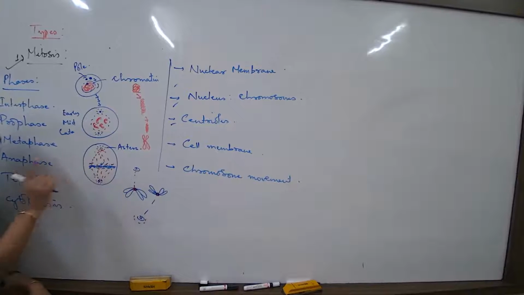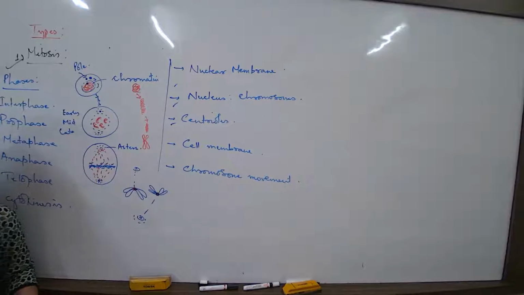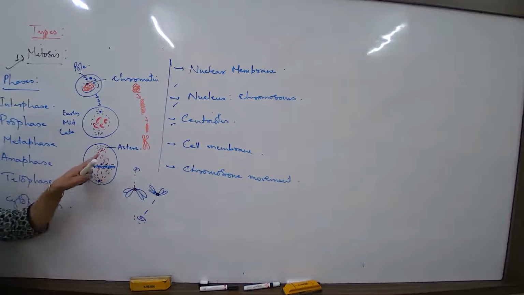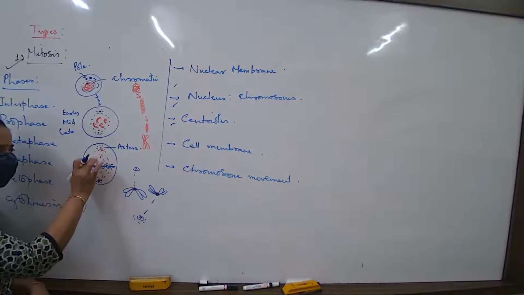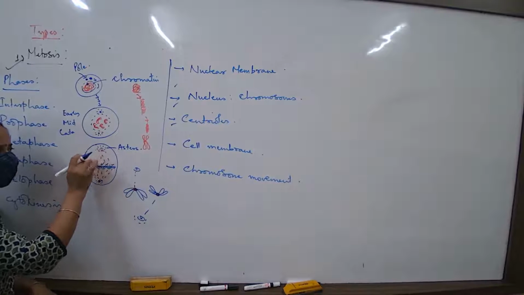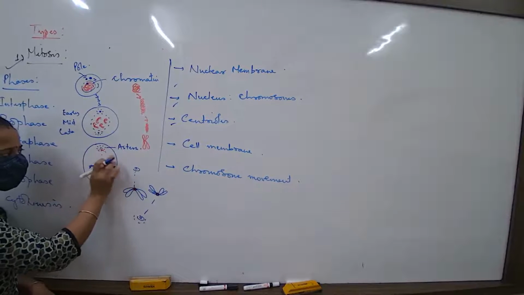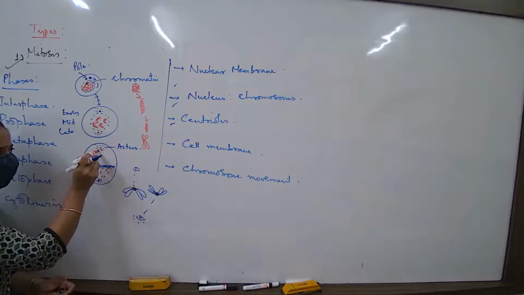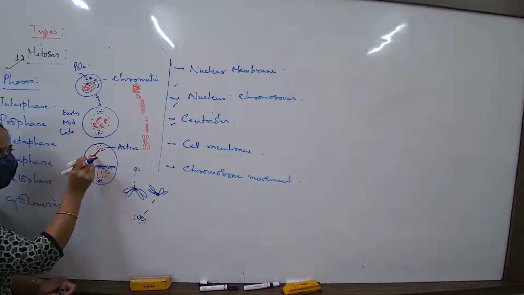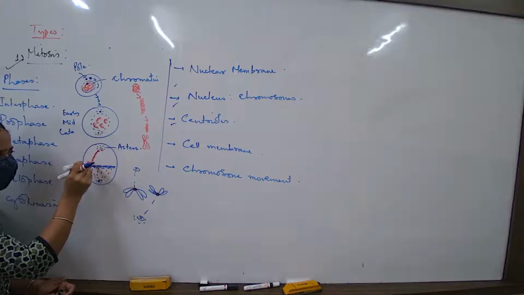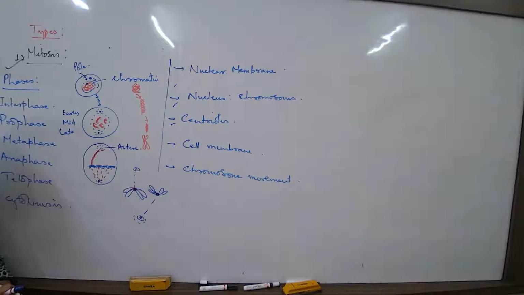Now from each of these poles, what is going to happen? A process known as depolymerization. What is the meaning of that? ये जो spindle fiber, when it was getting formed, simply there were some proteins getting arranged and attached and attached this way.